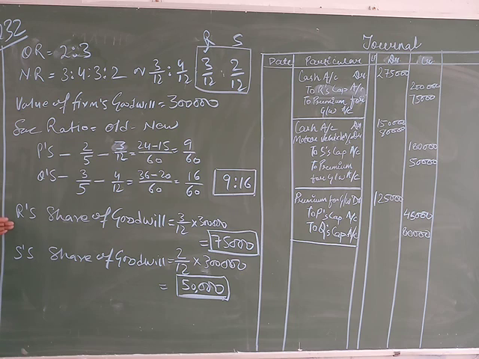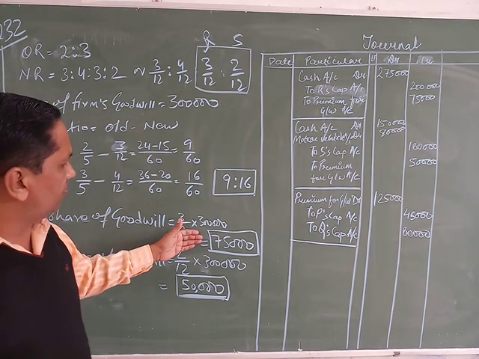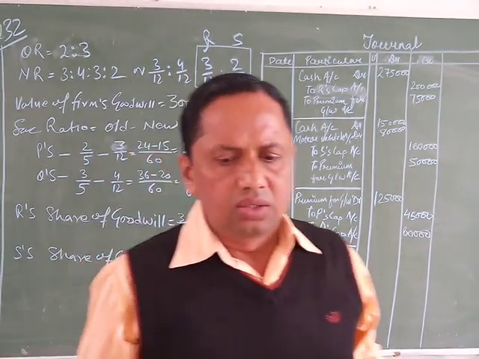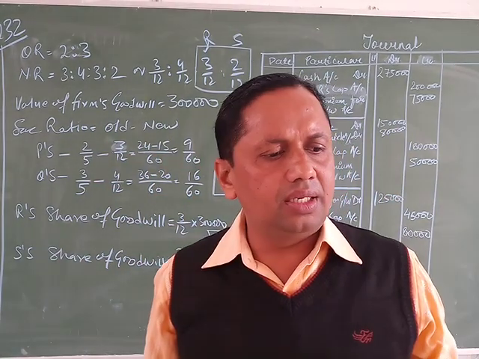Both are brought in cash. After that, we pass the journal entries in this question.